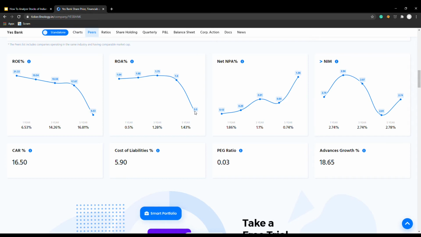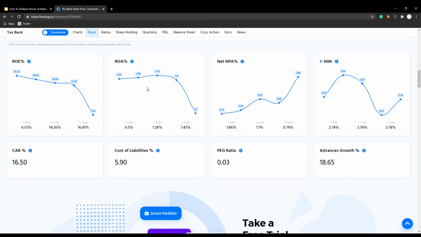Look at it, 1.6 to 0.5, the ROA decreased, but look at over here, the NIM increased. That means what? They have been giving so many loans that most of their loans turned out to be NPAs. That's clearly written over here. The net NPA increased 3 times. That's why the ROA decreased. So that's why it's very important to analyze NIM versus ROA. So this definitely won't make it in our shortlist.